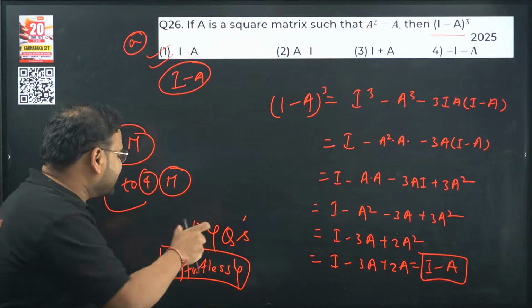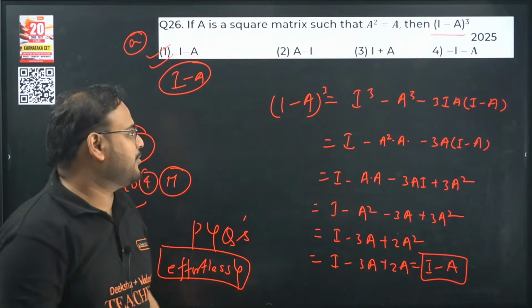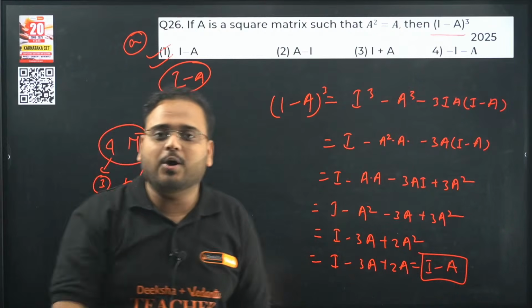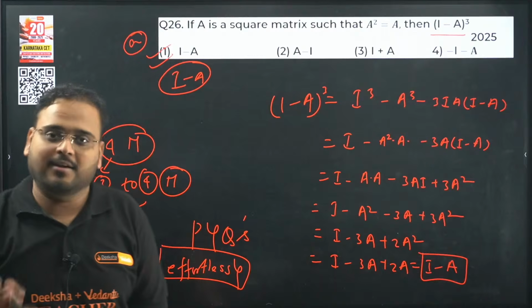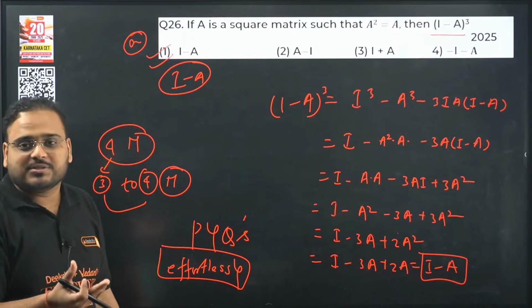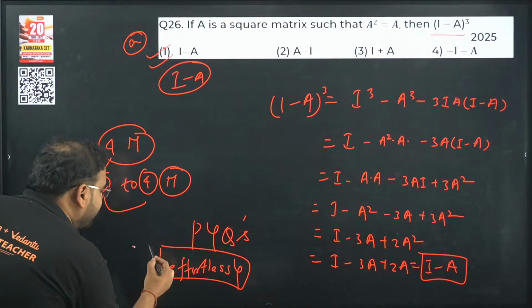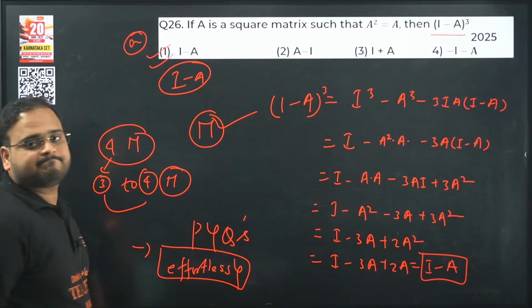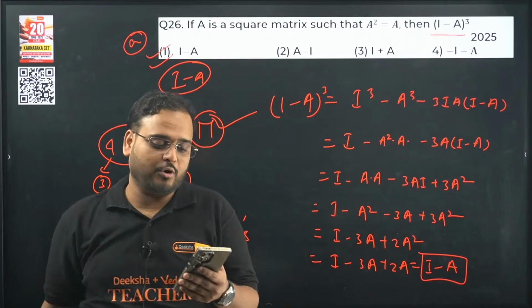When I say effortlessly, it doesn't mean that you remember all the options only. Let's say there are 50 questions, and somebody has good memory power, unlike me, they remember all the options. No, without memorizing the options, if you can solve all the questions of PYQs of any chapter effortlessly, then tick the chapter complete. That's how you know whether you're going right about any chapter or not.